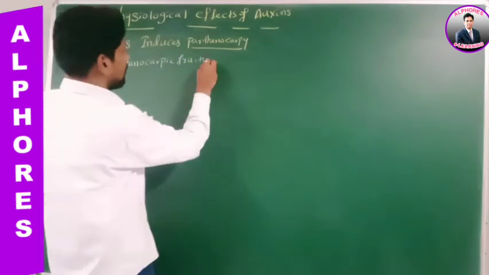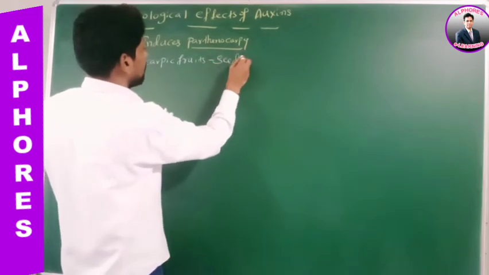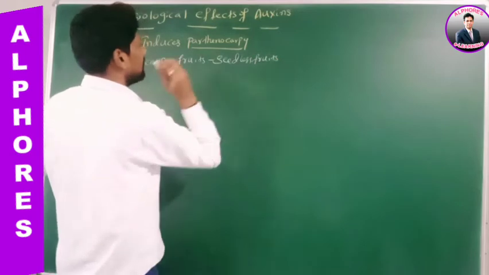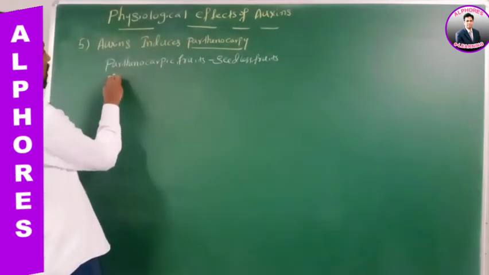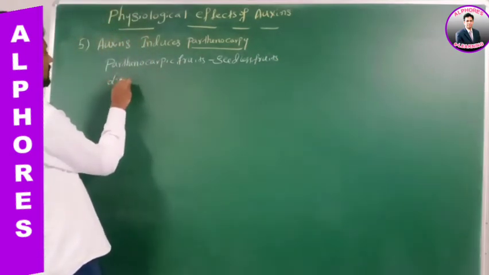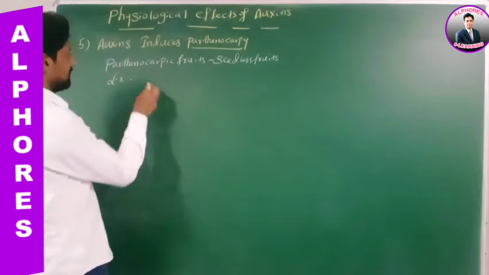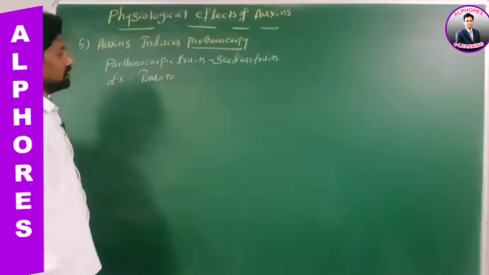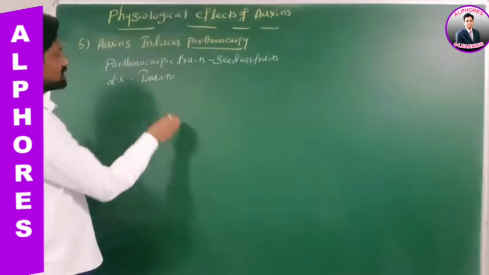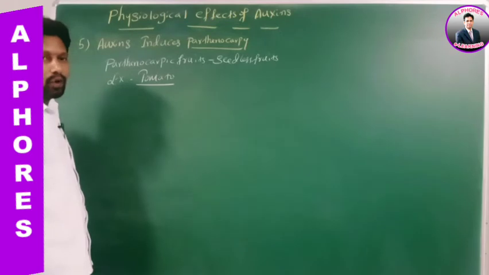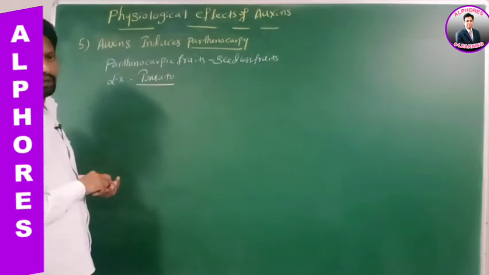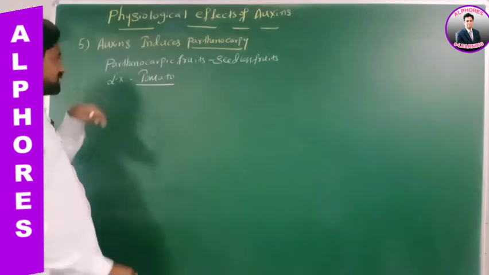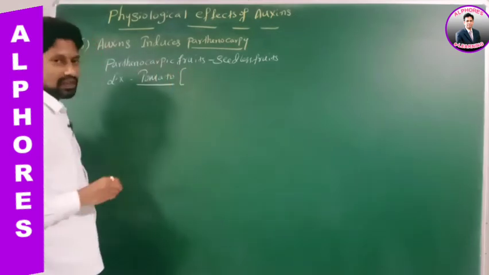Parthenocarpic fruits are seedless fruits. Yes or no? Therefore, auxins induce parthenocarpy. Example, tomato. What is the scientific name of tomato? Lycopersicon esculentum. In this tomato, which fruit is present?